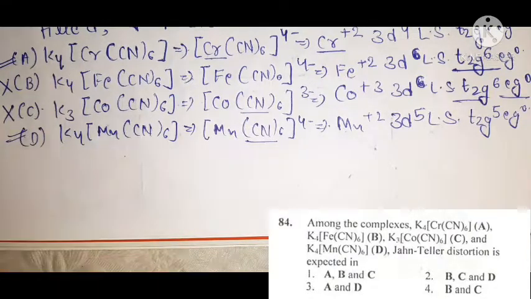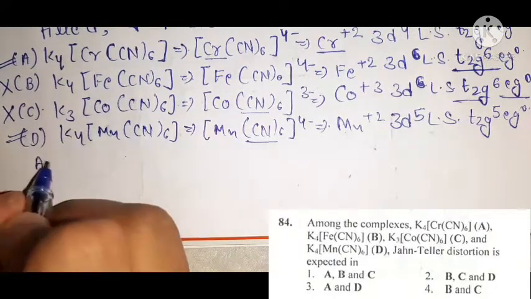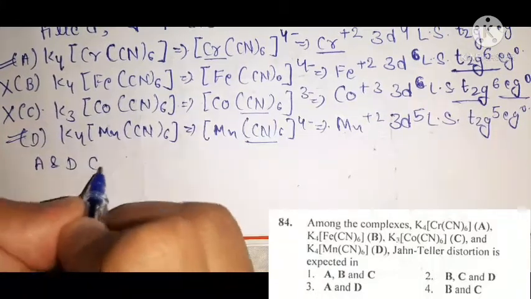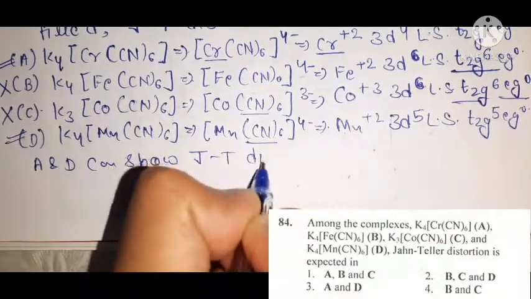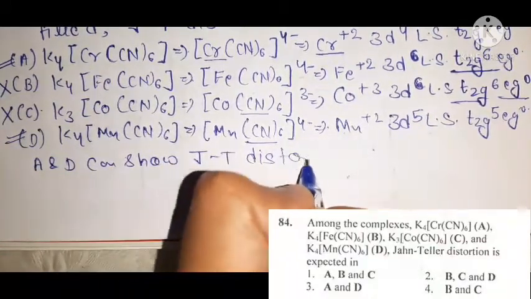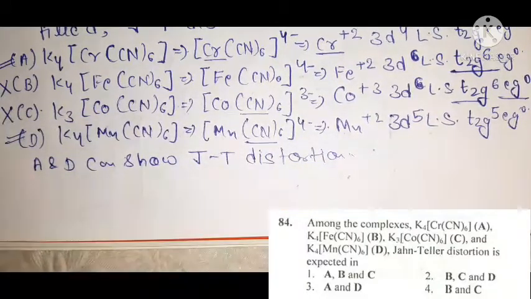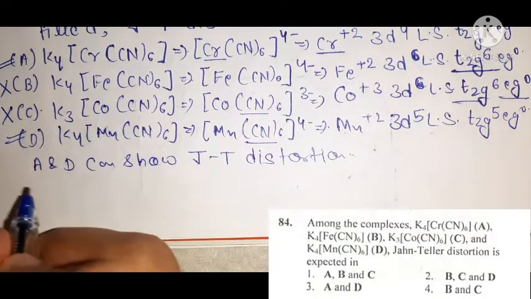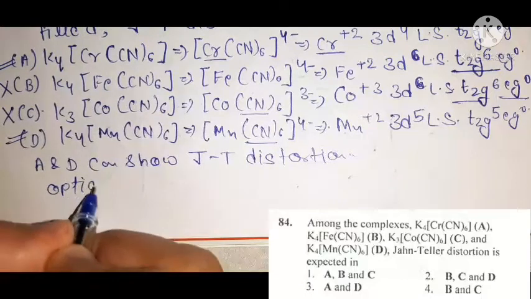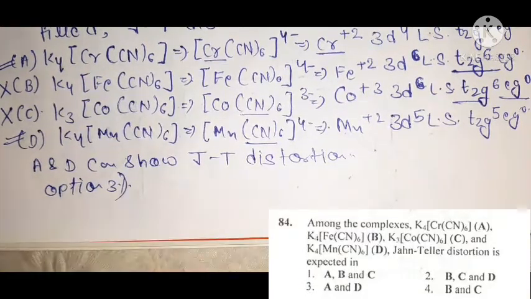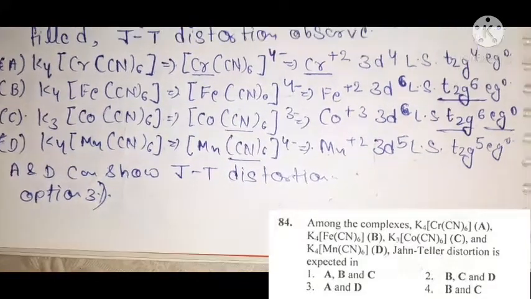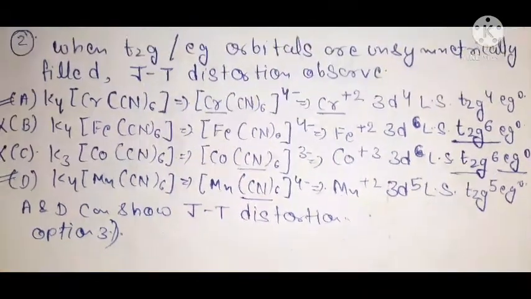So out of these 4 complexes, complexes A and D can show Jahn-Teller distortion. Okay. Now according to this result, option number 3, which contains A and D, is the right answer for this question, friends. Understand? Okay.